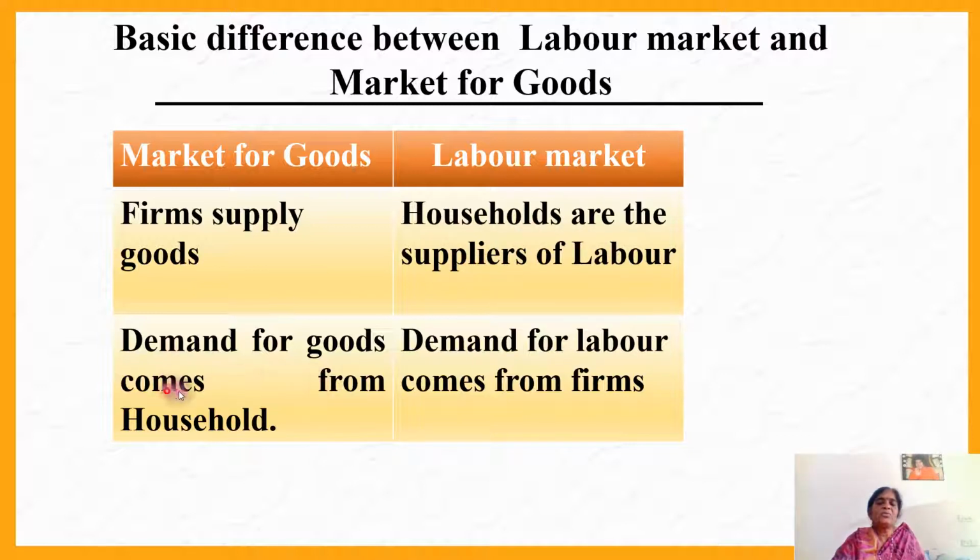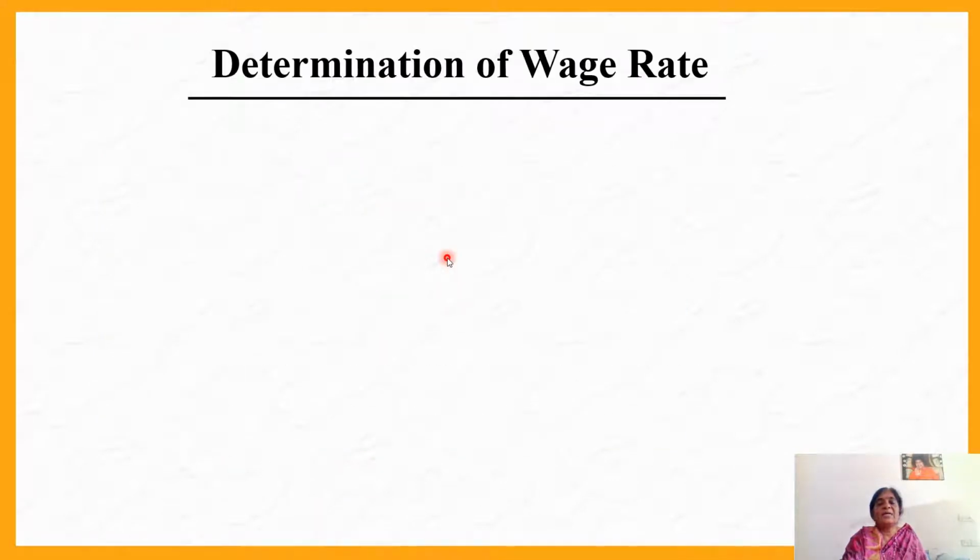Demand for goods comes from households because households want the finished goods and services from the firms. Firms supply and households demand. But here the demand for labor comes from firms, and supply of labor comes from households. These are the major differences between goods markets and labor market, and determination of wage rate.